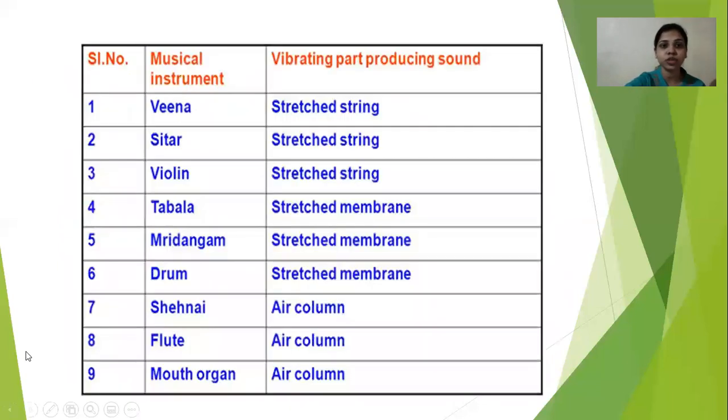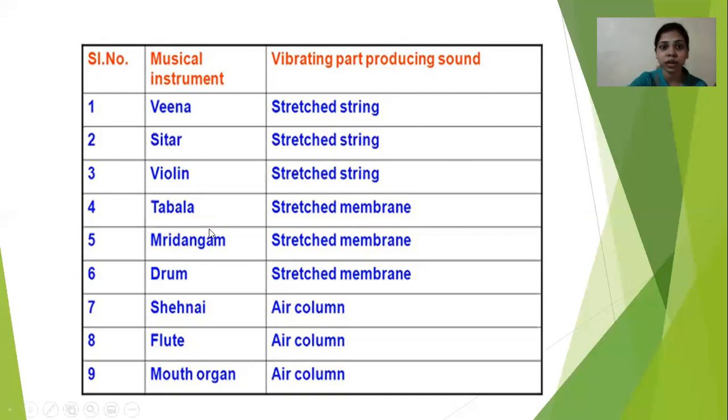Here are some musical instruments and their vibrating parts which create the sound. The veena, the sitar and the violin create a sound by stretching the string. So the vibrating part of the veena, sitar and violin is their string. When you pluck the string, only then can we hear a sound.